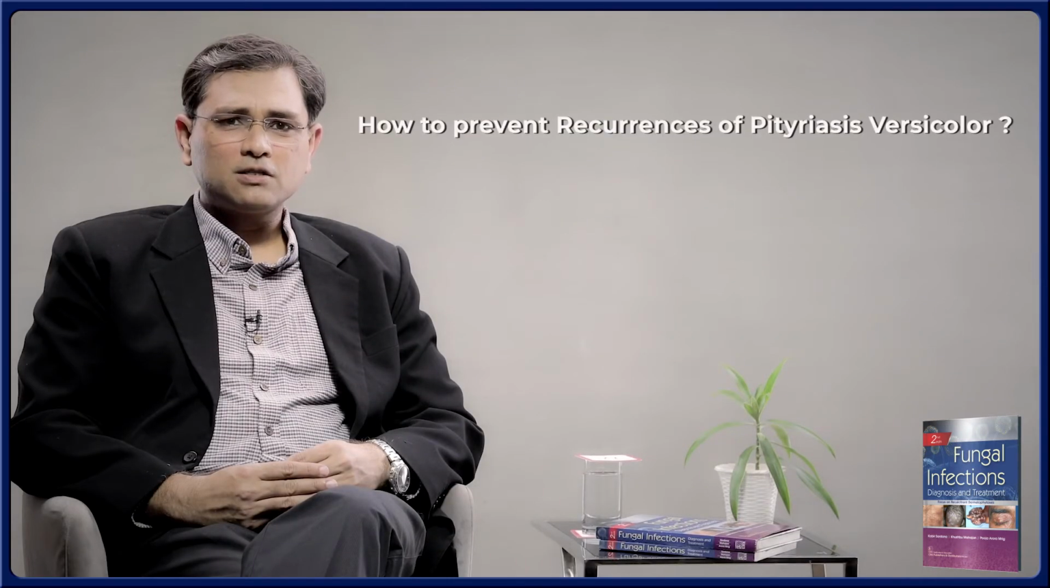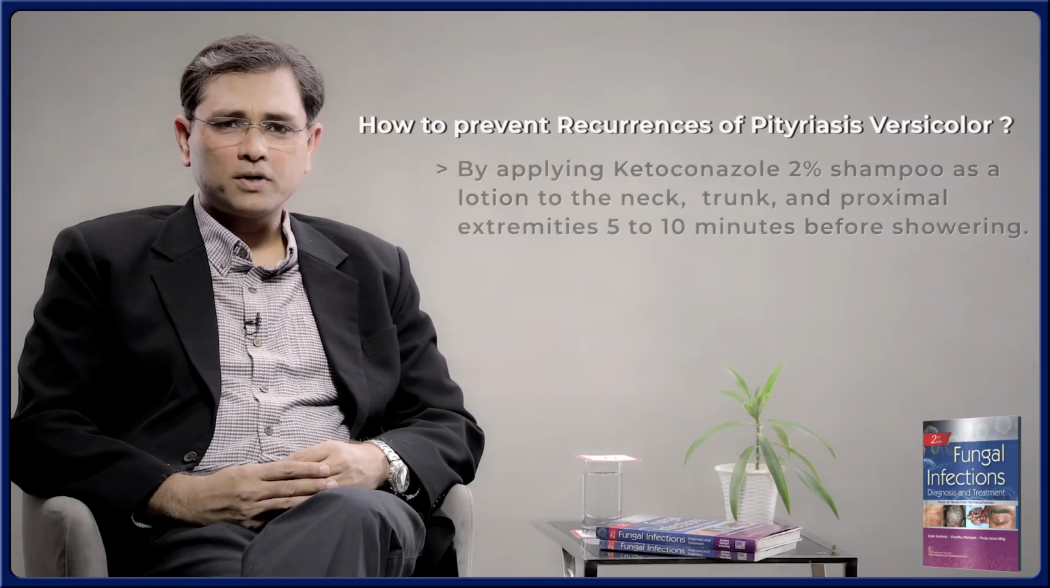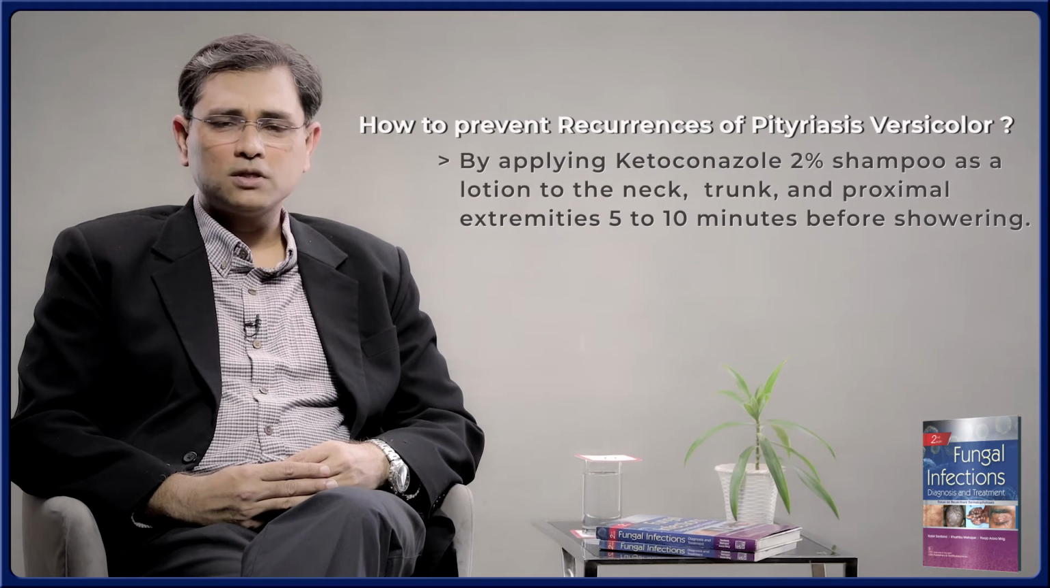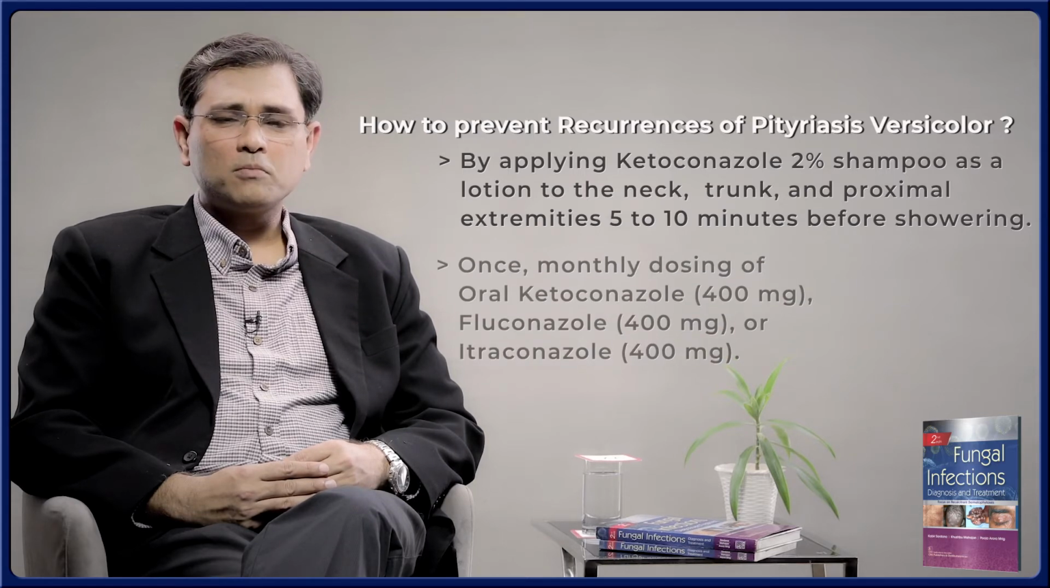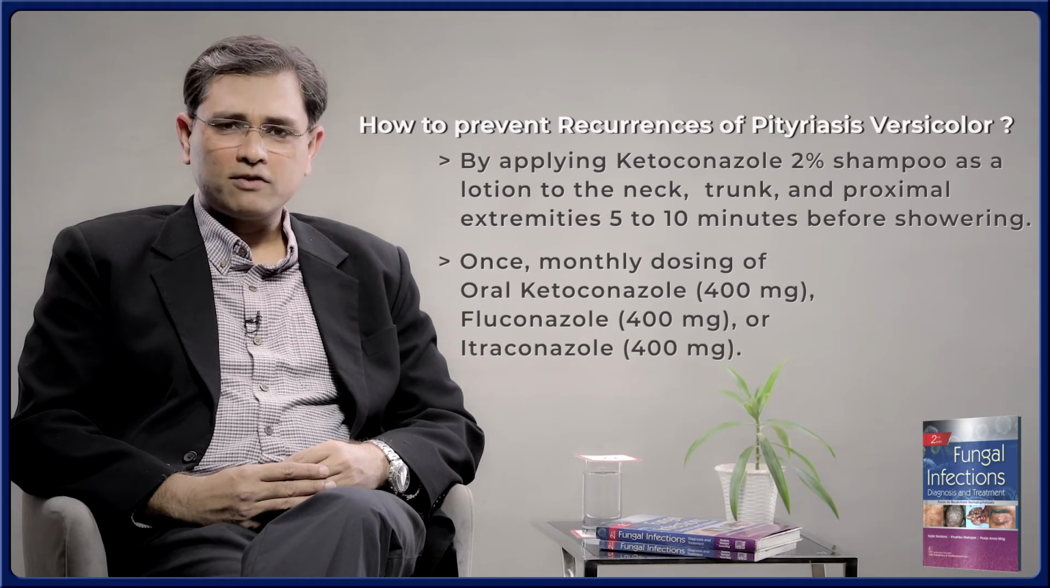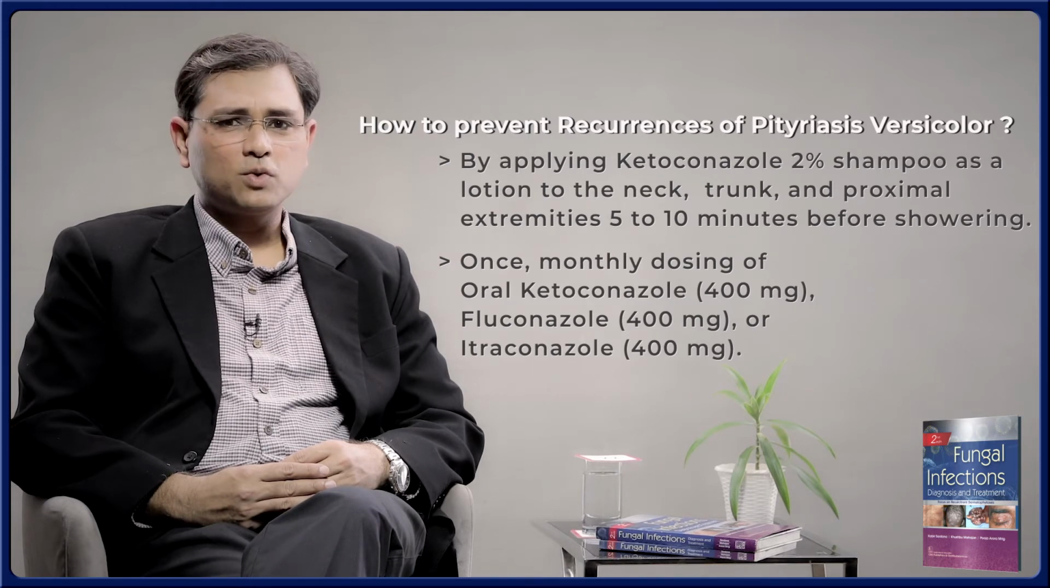And of course, the next question is how to prevent recurrences of pityriasis versicolor. Now, to prevent this condition, the simplest thing to do is to use topical ketoconazole shampoo as a lotion applied on the neck, trunk, extremities 10 minutes before showering. And of course, the next point is giving an oral monthly dose of common antifungals, which are oral ketoconazole 400 mg stat, fluconazole 400 mg stat, or itraconazole 400 mg stat.